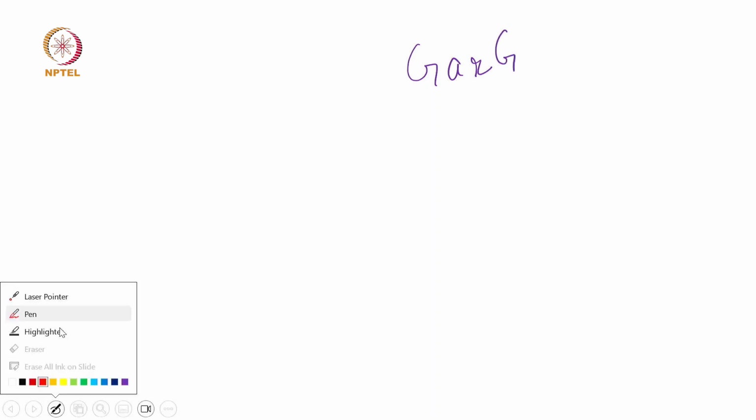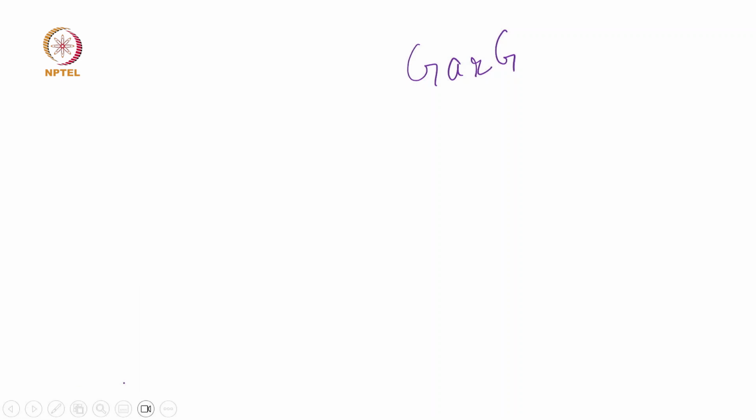In our example we have a word like this, GAR, then we have G, then we have the word Garg, and then this. So if we see these three words, what exactly is the pattern here?